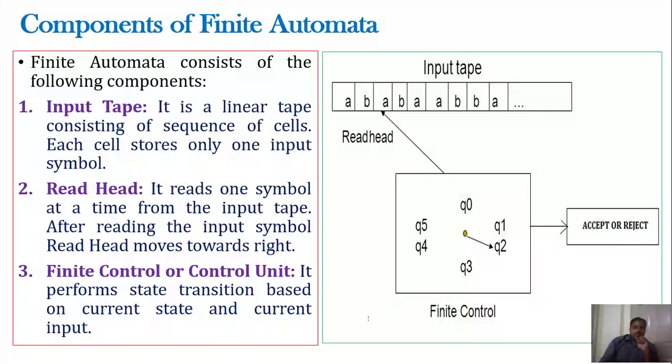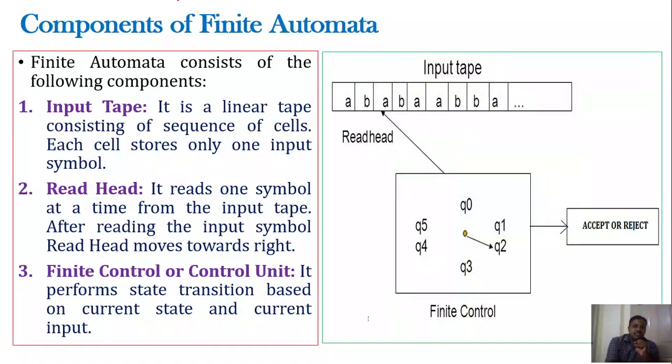Next one is the components of finite automata. Till now we have seen what a finite automata is and what the basic building blocks are that are required for formulating the formal language. Let us have a look at the components of finite automata. If you observe this diagram, it is similar to the diagram of a computer, but it does not contain the details of a computer block diagram. We are simply representing a conceptual model of a computing device, or a conceptual model of a computer.